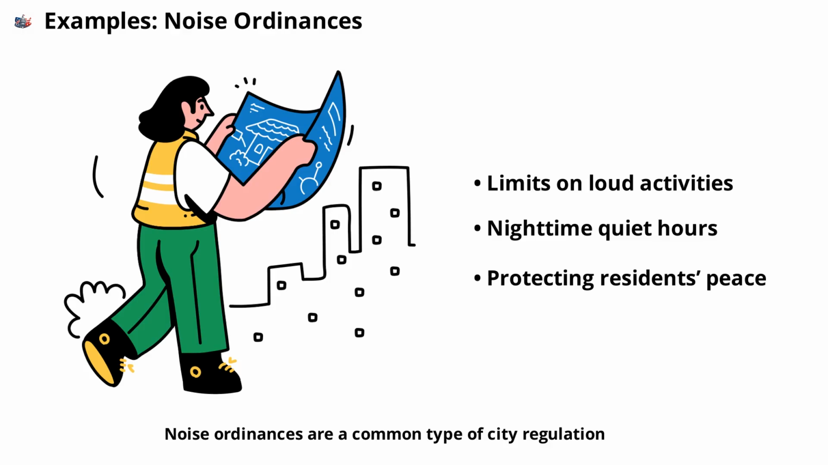Noise ordinances are a common type of city regulation. They set limits on how loud activities can be, especially during nighttime hours. For example, playing loud music after 10 p.m. might be prohibited. These rules help ensure that everyone can enjoy peace and quiet in their homes, especially in densely populated areas.